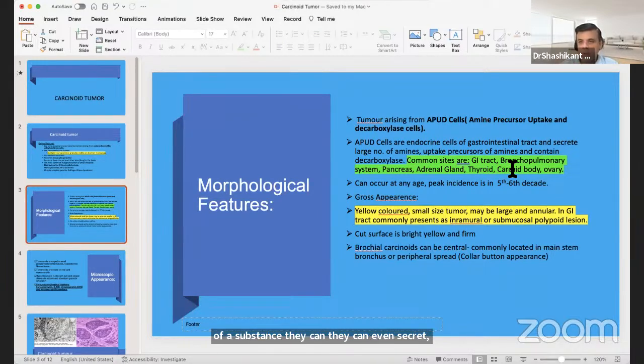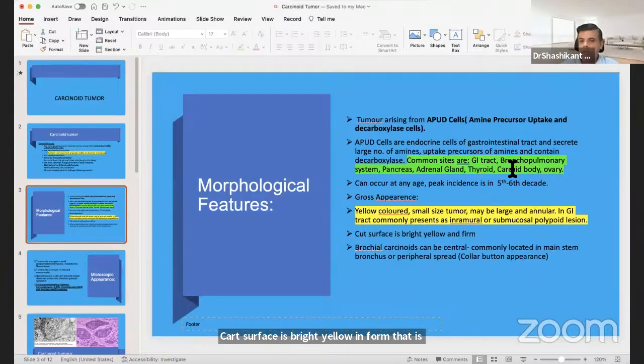Common sites of carcinoid tumor include the GI tract, as we mentioned already, bronchopulmonary system, pancreas, adrenal gland, thyroid, carotid artery, and ovary. In these locations there are neuroendocrine tumors which may have admixed carcinoid tumor features. This commonly occurs in the fifth to sixth decade. Gross appearance is yellow colored, and generally they are small and do not cause obstruction. If large, it may be a polypoidal lesion and can cause obstruction. Cut surface is bright yellow, which is the identifying feature.